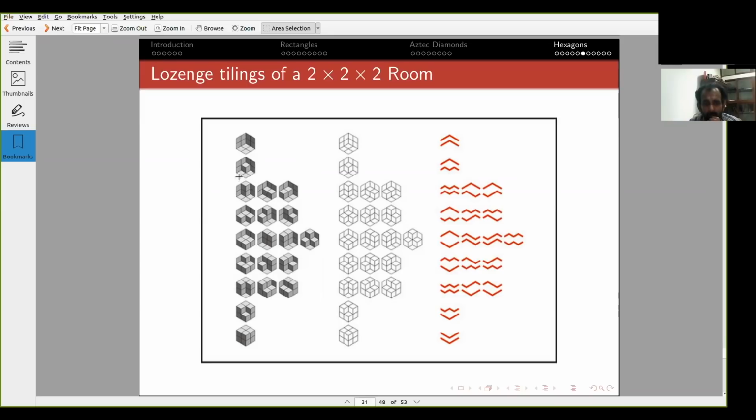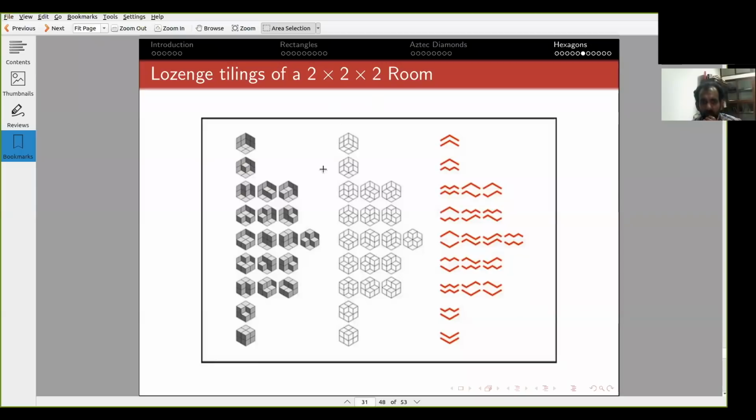The way this is arranged is that the ith row contains i boxes, starting from i equals 0. So 0, 1, 2, 3, etc. Okay, and this is the completely filled room. So it has 8 boxes. Okay, so this is also a tiling problem. So how many tilings are there of a 2 by 2 by 2 room?